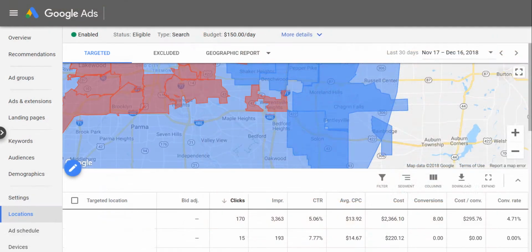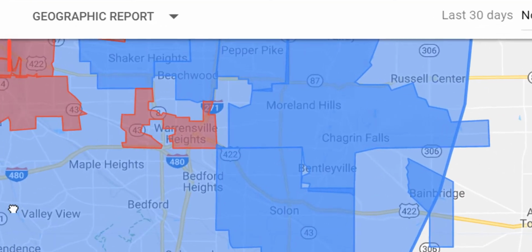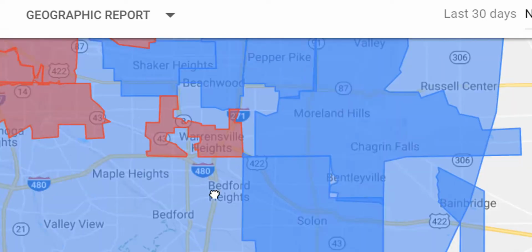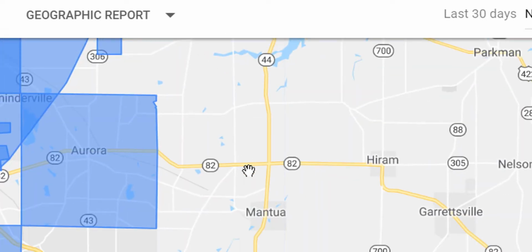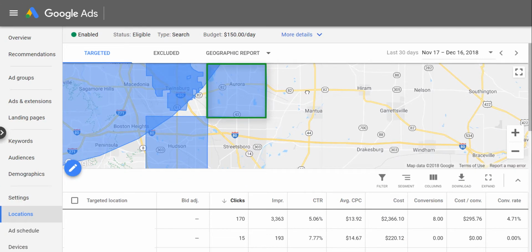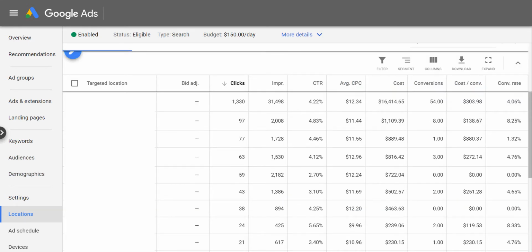The next concept is throttling based on geographic location. Simply put, doubling bids or completely eliminating bids in specific areas. Maybe you don't want to serve these specific zip codes in red. Maybe as you get towards the edge of the area you serve, you want to include another zip code. All of these factors play an important role in making sure that we're targeting the people that we want to target. Having this data is critical.